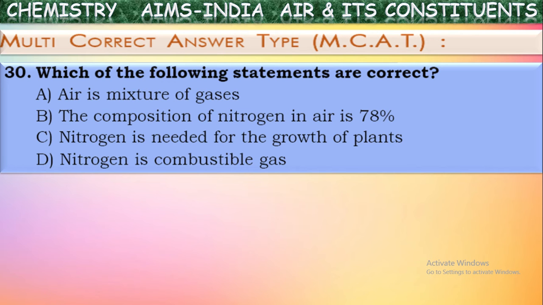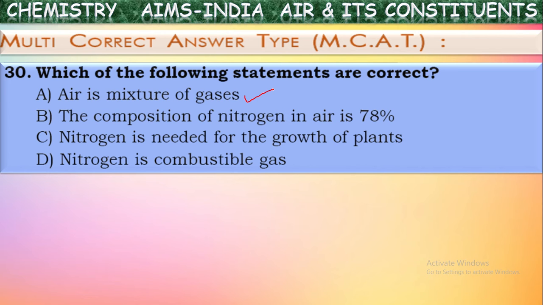See the first one. Air is a mixture of gases. Is it true? Of course. Air is a mixture of several gases like nitrogen, carbon dioxide, oxygen, hydrogen, and even water vapor and noble gases. In this way, air is a mixture of several gases. This is true.